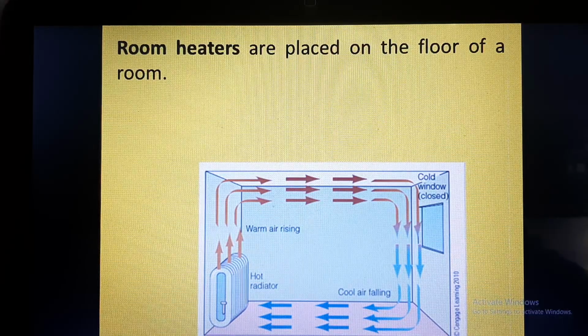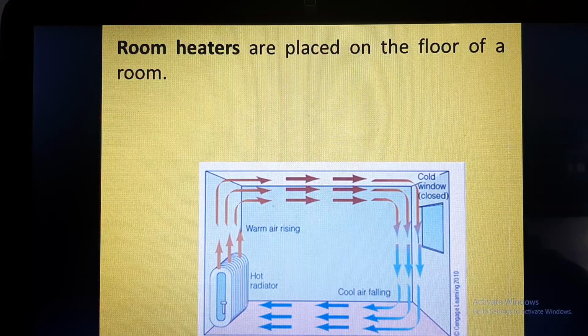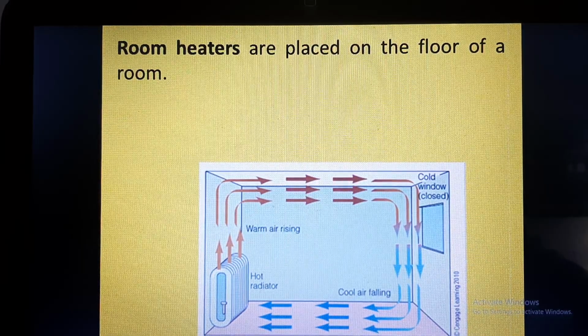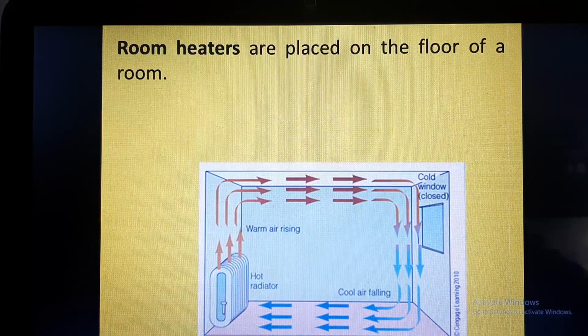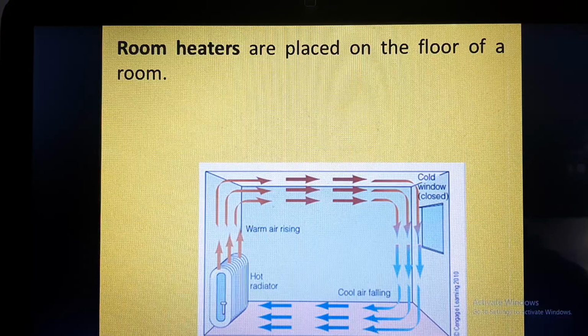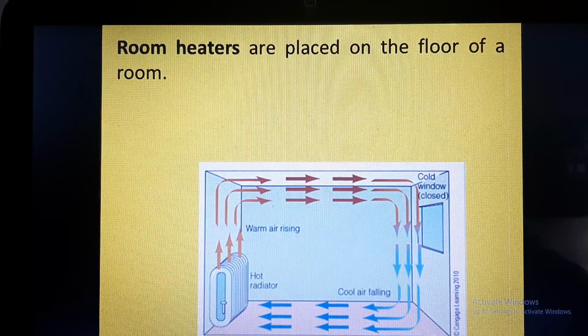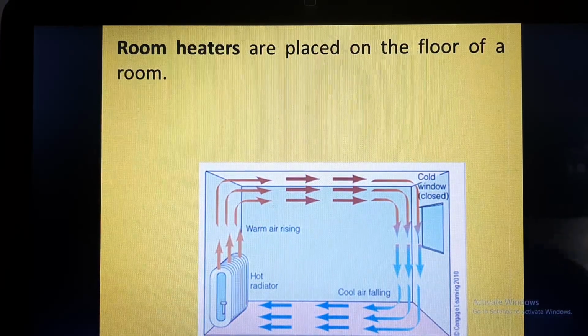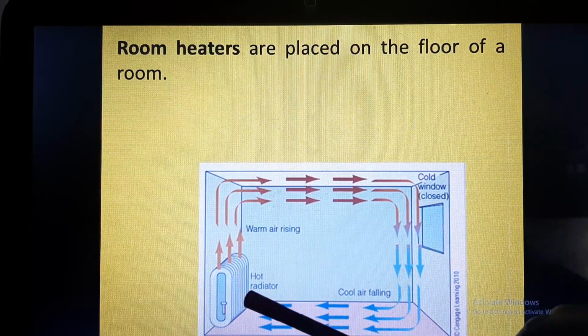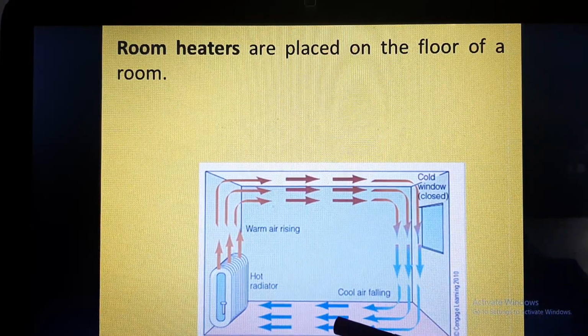So where do we get the cold air? The cold air is present near the floor. So by warming up the cold air which is present near the floor, we can establish a convection current as shown in this picture. So this is the cold air and this is warmed up by the room heater.